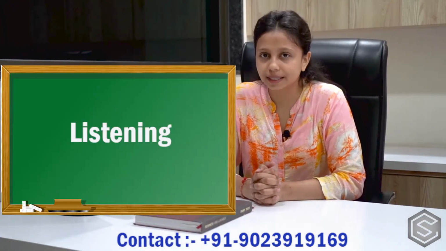Talking about sections, you have MCQs, which are of 2 types: single answer MCQs and multiple answer MCQs. And then you have fill in the blanks, which are of 2 types, type 1 and type 2. Type 1 is also called the drag and drop variety, and type 2 is also called the drop down section. And then you have reorder paragraphs, in which sentences are given to you and you have to arrange them in chronological order. And the last part is listening, which consists of 8 sections.